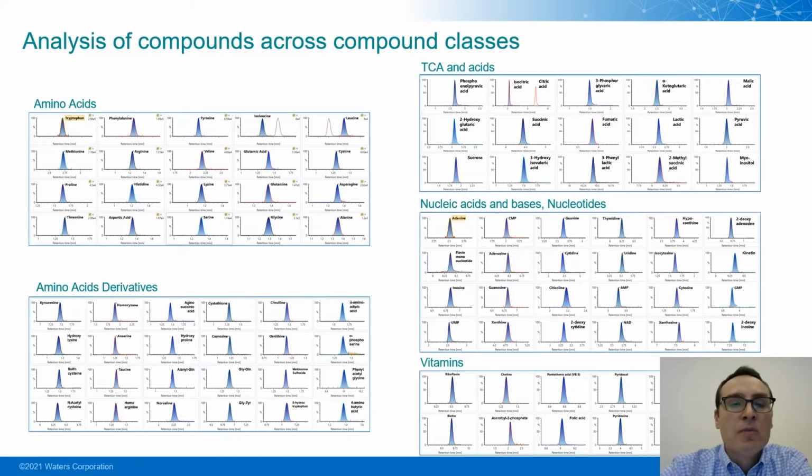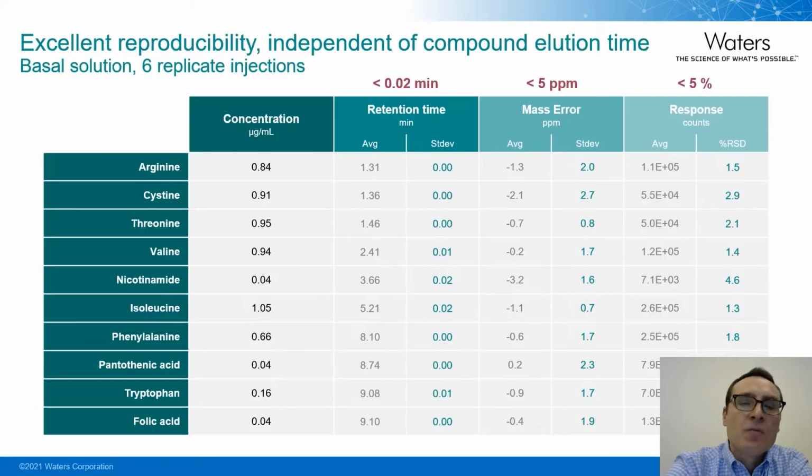The more samples that we run, the more information we can collect about batches and over time. The method was developed to be fast, accurate, and reproducible. Here we see a snapshot of how some of these components behave analytically. We can see that the standard deviations for the retention time, the mass error, and the response provide a lot of confidence to measurements in these samples.